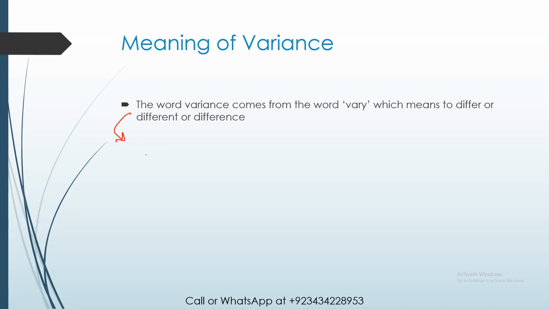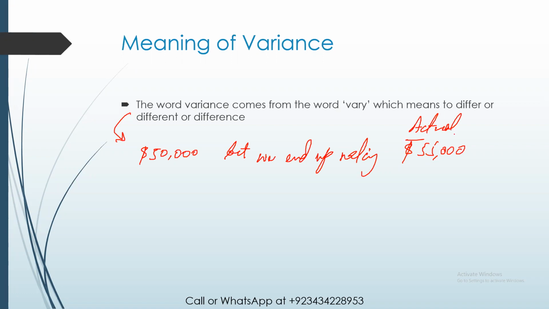For example, we are running a company and we anticipate that we will make purchases of $50,000 in a year, but at the end of the year we end up making purchases of $55,000. So the actual result is different from what we expected.